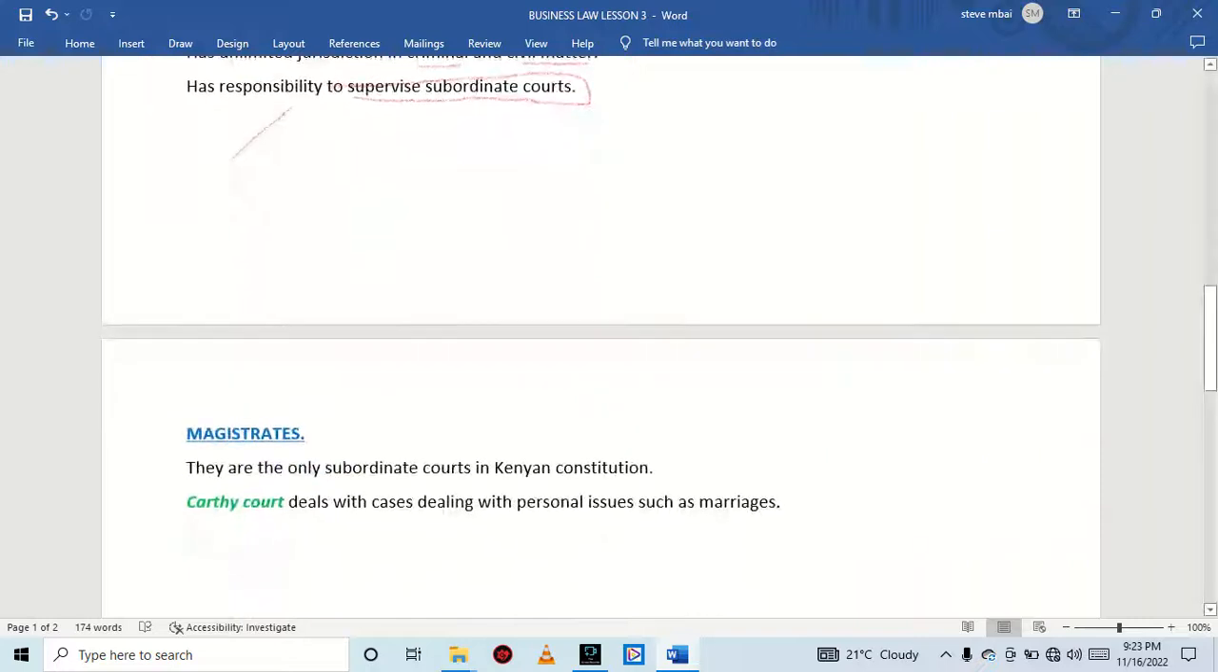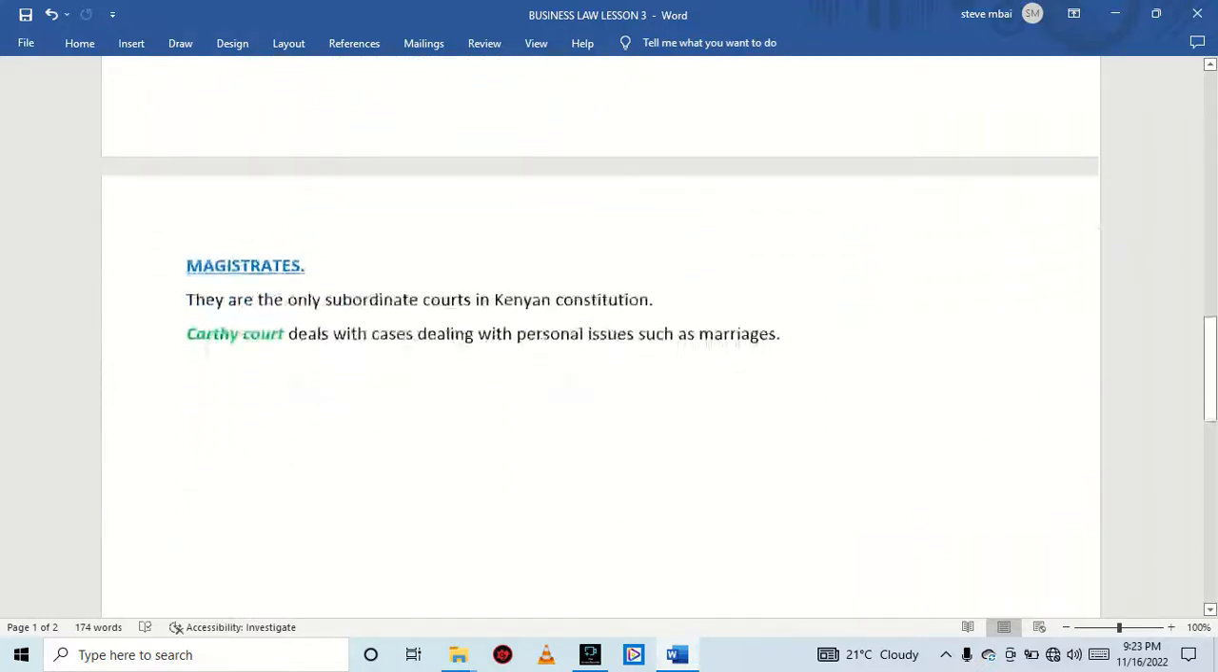Then lastly we have the magistrates. These are the only subordinate courts in the Kenyan Constitution. An example of a subordinate court here in Kenya is the Kadhi Court, which deals with cases dealing with personal issues such as marriages.